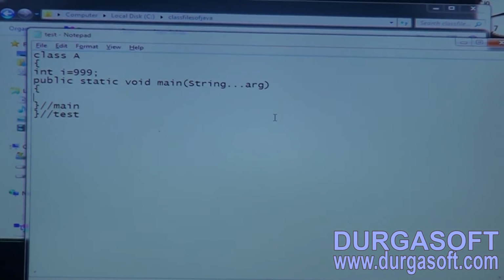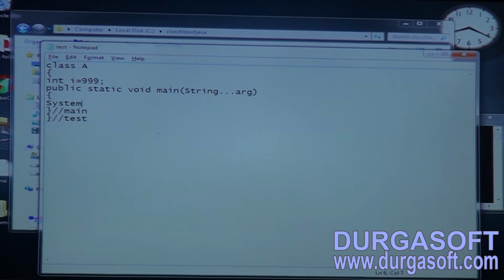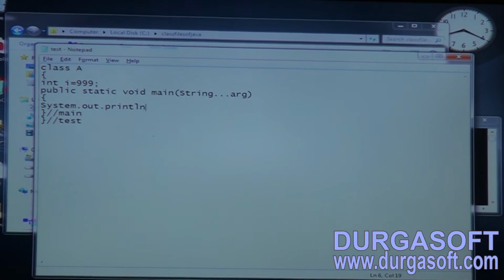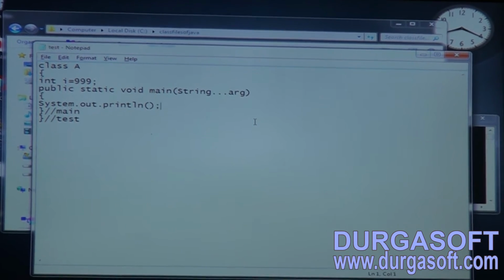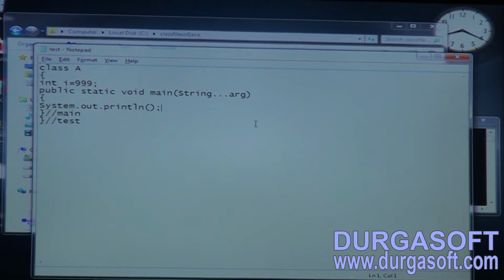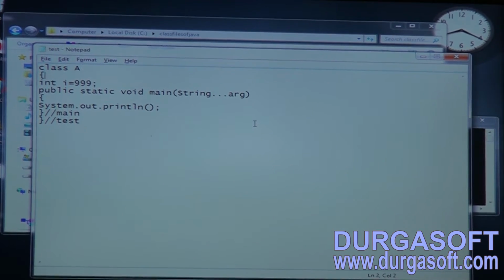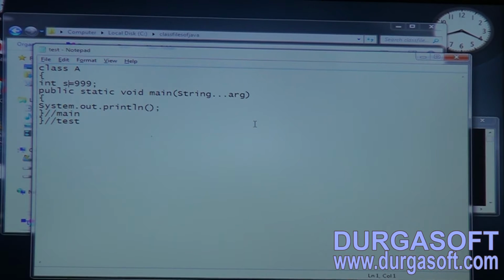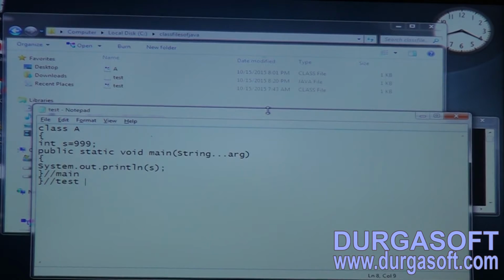Let me take out all of these things and write System.out.println. Let me put this one as such. So you are going to get the same compile time error.